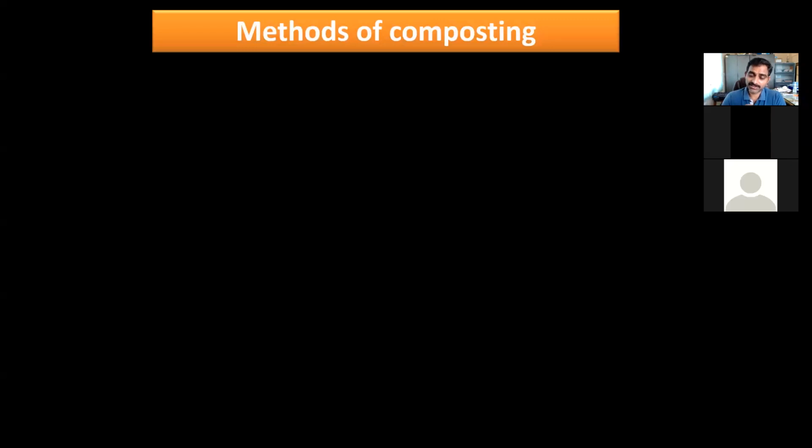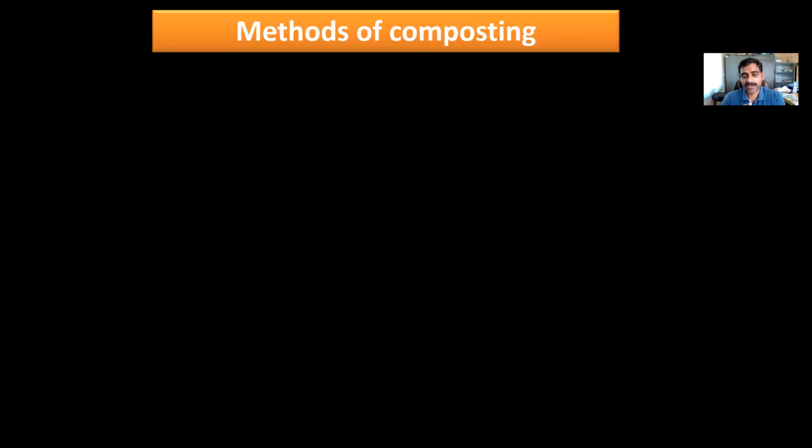The energy released during these reactions is very little, and most of this energy is utilized by the microorganisms themselves, so the temperature increase in the composting heap will not be much. Because of this, in anaerobic methods there will not be proper sterilization, or proper destroying of weed seeds and pathogenic organisms.